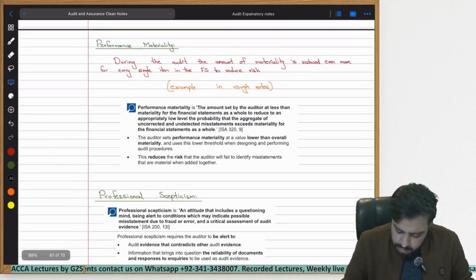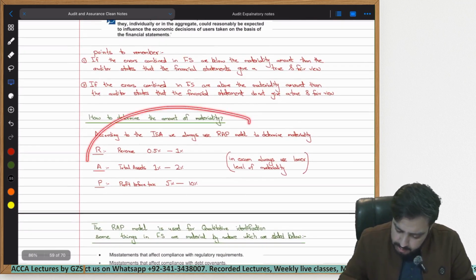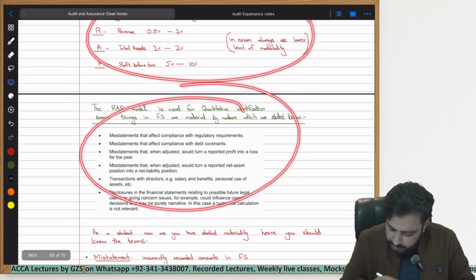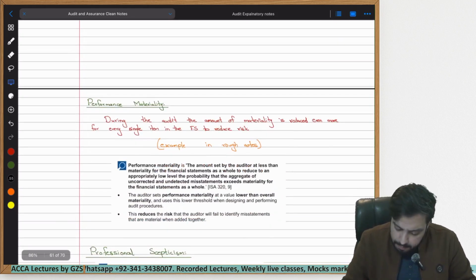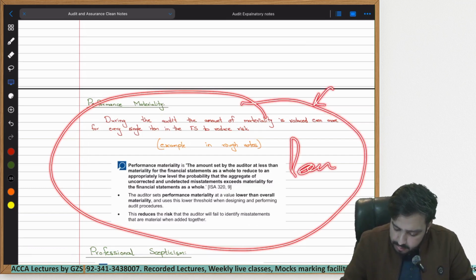This is the concept of materiality, and for the exam, obviously you need to remember how it is calculated and what are the things that are material by nature. But for performance materiality, you only need to remember and learn these things.